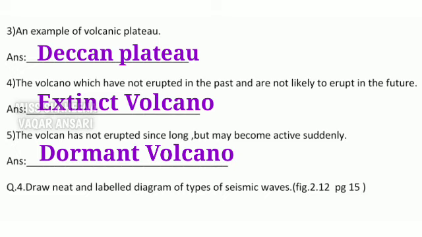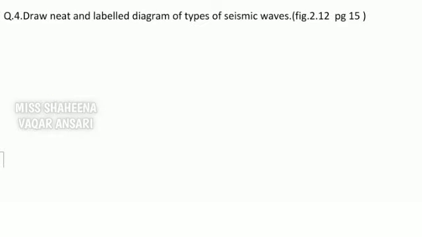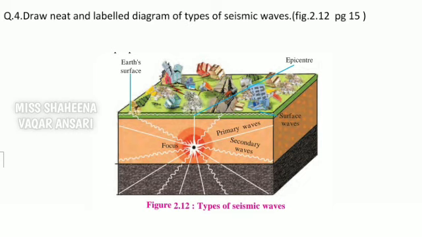Our next question is draw a labelled diagram of the types of seismic waves. You can draw this diagram from the textbook page number 15, figure number 2.12. Students, complete this worksheet and keep writing exercise in your notebook.